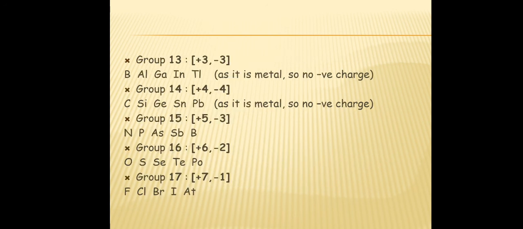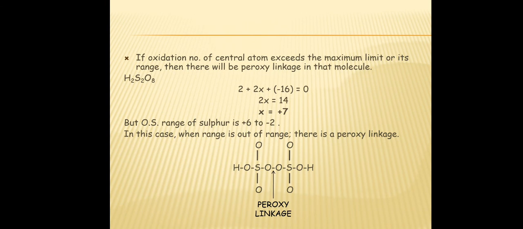If the oxidation number of the central atom exceeds the maximum limit of its range, then there will be a peroxy linkage in that molecule. Let's take the example of H2S2O8. By calculation, we find the oxidation state of sulfur is +7, but the range of sulfur is +6 to -2. In this case, when the value is out of range, there is a peroxy linkage.